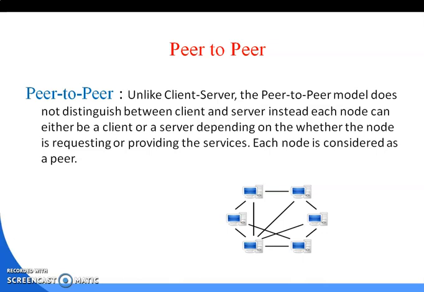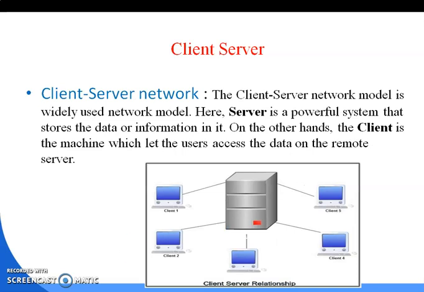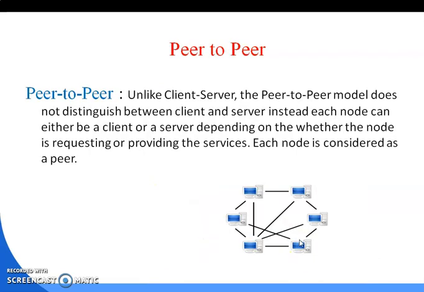Here in the client-server architecture, one single machine is a powerful system. It provides all the services to the different clients. But in the peer-to-peer structure, every computer has its own power. That means each computer behaves as a server and as a client. There are no intermediate devices to control all the devices, right?